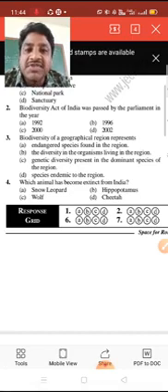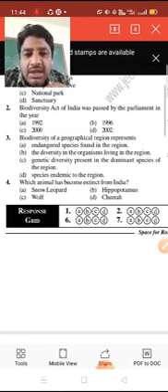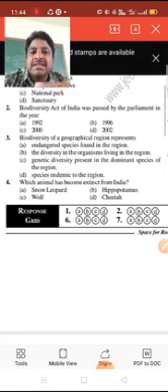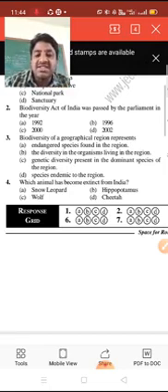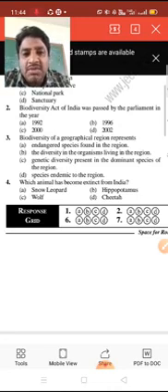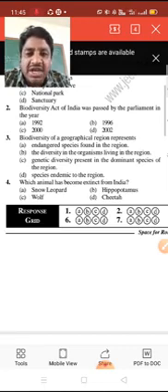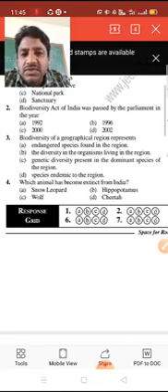That means specific animals only. Genetic diversity present in the dominant species is the diversity of the species, but biodiversity of a geographical region can be present in any region as different kinds of organisms.